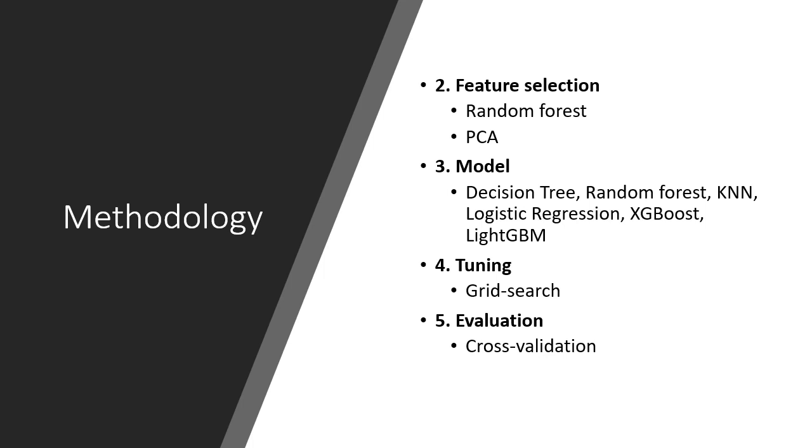The models we selected were decision tree, random forest, k-nearest neighbors, logistic regression, and two popular tree-based ensemble methods, XGBoost and LightGBM. After the basic training is done, the models with the best performance are selected to perform random search and cross-validation to better tune the model and get a more accurate evaluation.